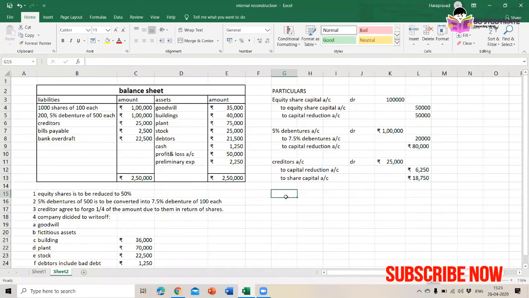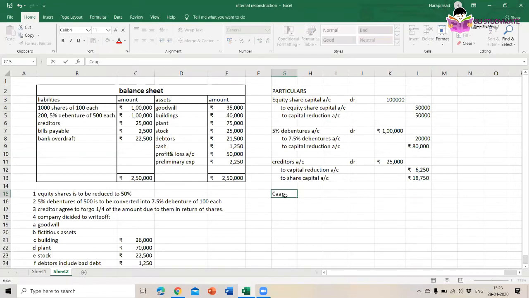While writing off the items, we have to write off through capital reduction account. How much do we have in the capital reduction account? That we need to calculate. See, in the first one we have 50,000 rupees.